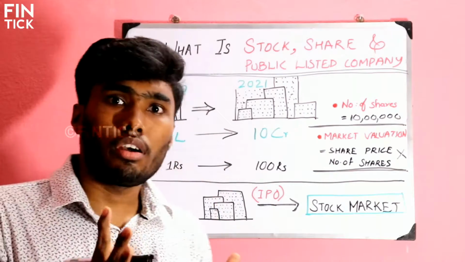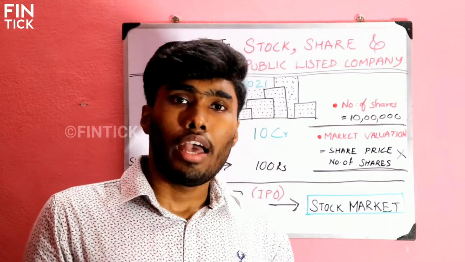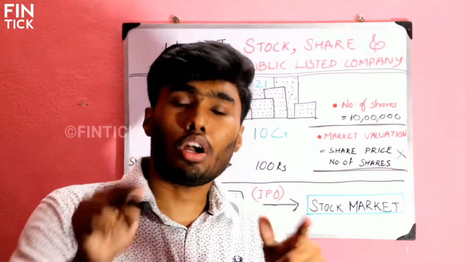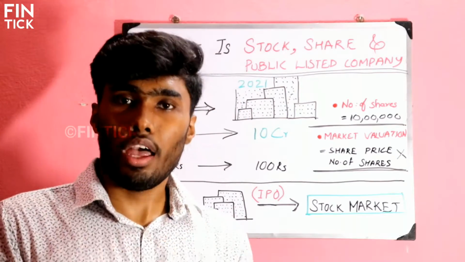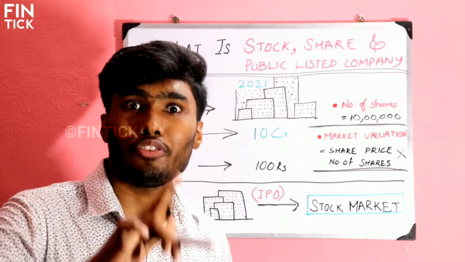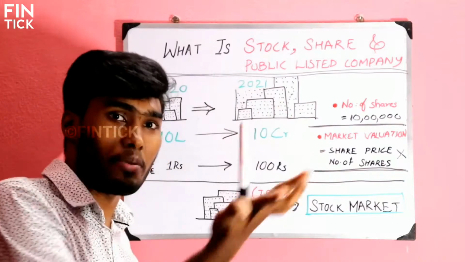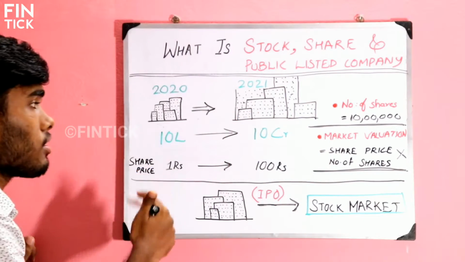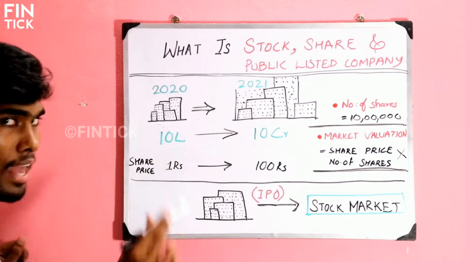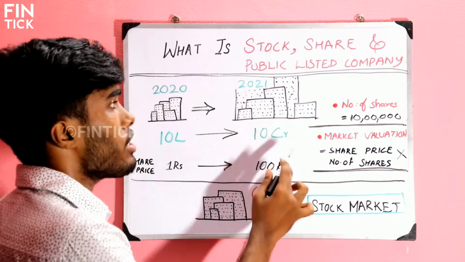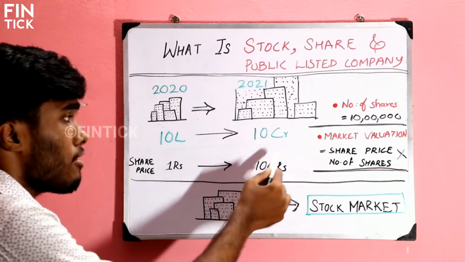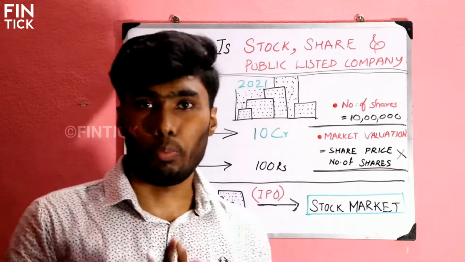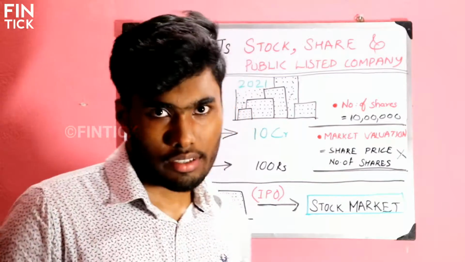So in 1 year, your business has become so powerful and it has become so famous. Your curry powder is one of the best curry powders in India. So because of that, the valuation of the business after 1 year was 10 crore rupees. When you were starting the business, the valuation was only 10 lakh rupees, and after 1 year, the valuation has increased like a rocket to 10 crore rupees. So let's get into the part of shares.